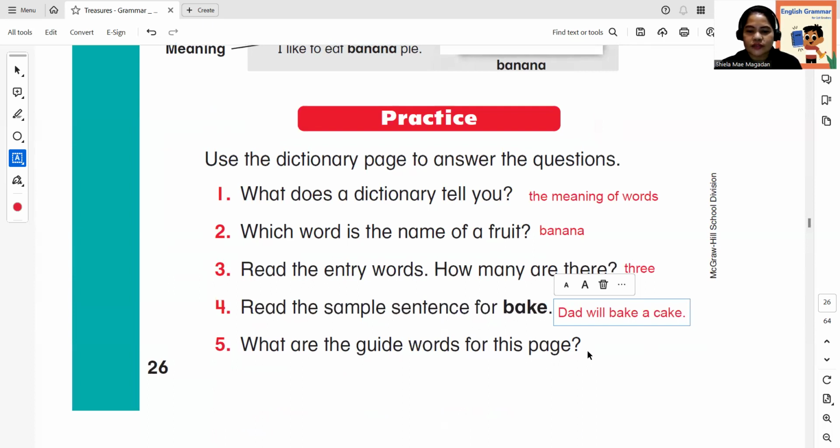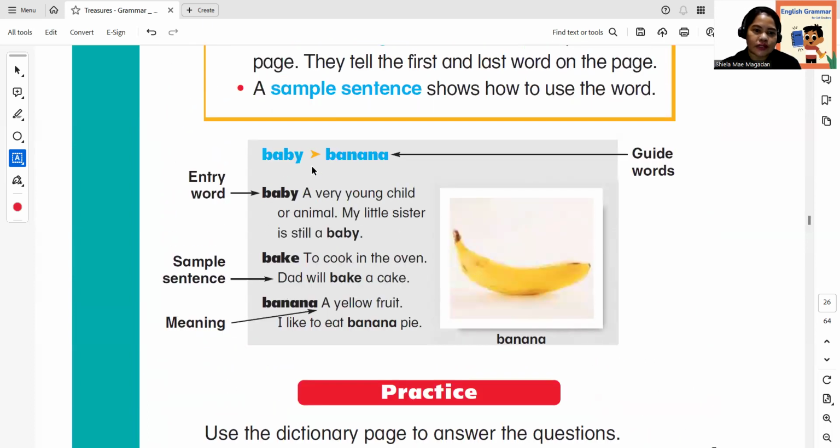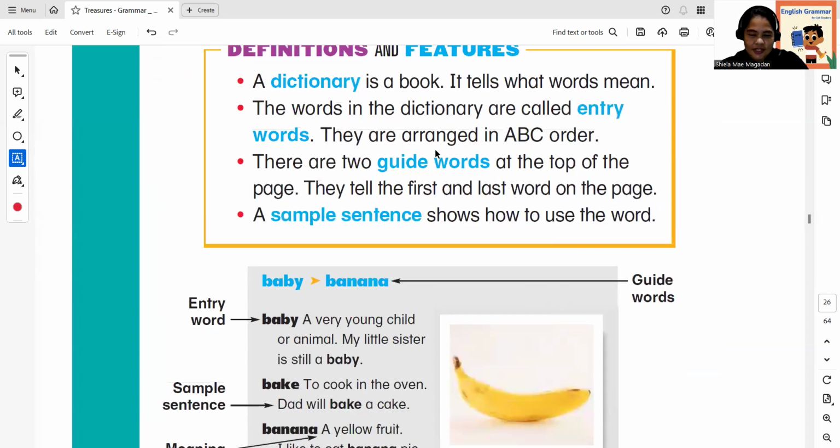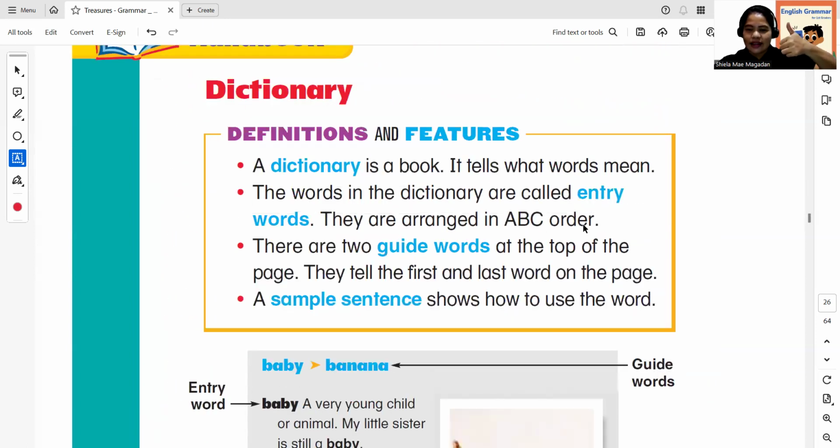What are the guide words for this page? Okay, what are the guide words? We have baby and banana. Okay, let's copy that. Baby and banana. Okay, so this is what we call dictionaries. Are you familiar with the dictionary already? Okay, great. Let's proceed.